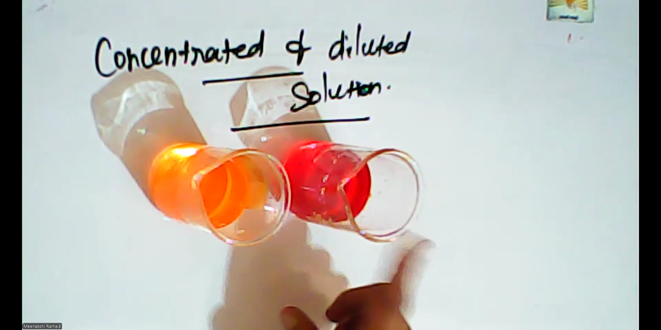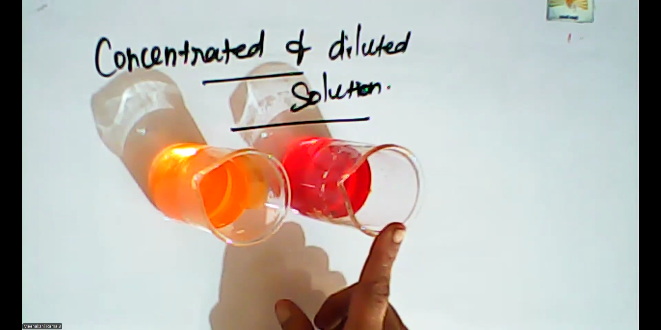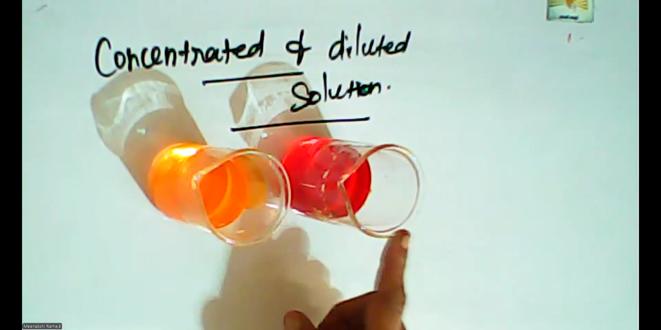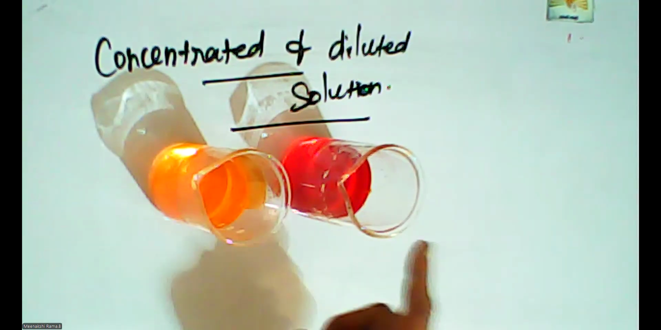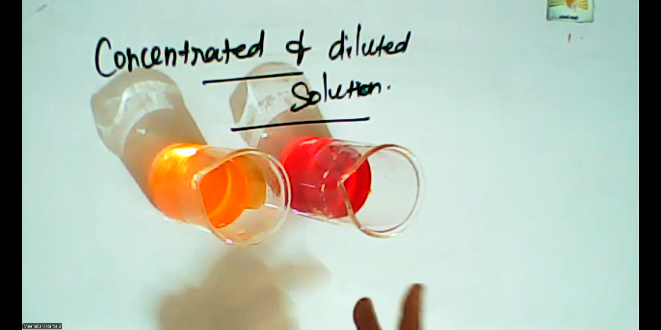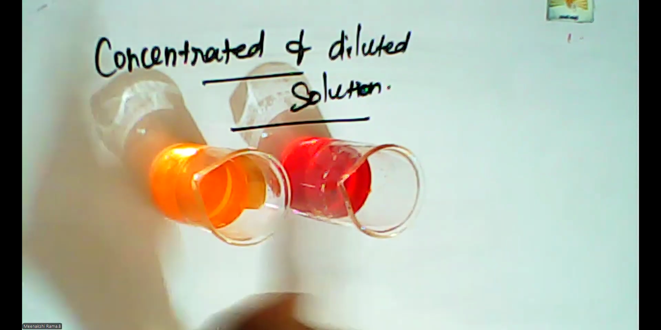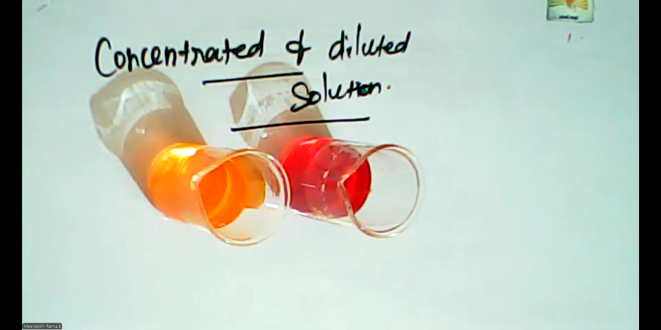This is called the concentrated solution because the amount of solute is very high. The same solvent, same solute, but the amount differs between these two. So this is the difference between concentrated and diluted. Okay, so concentrated and dilute solution.